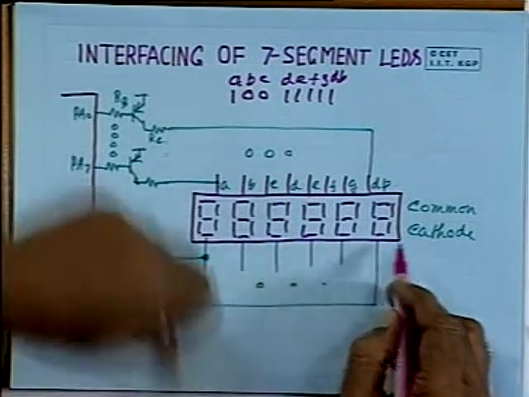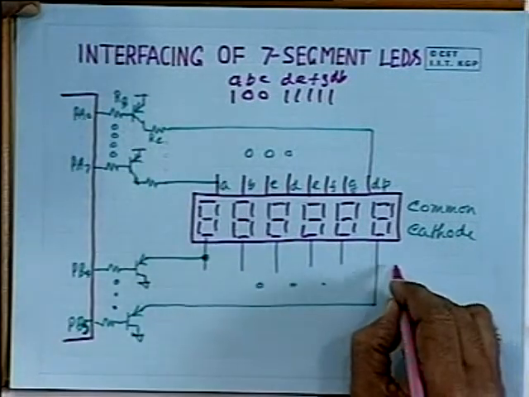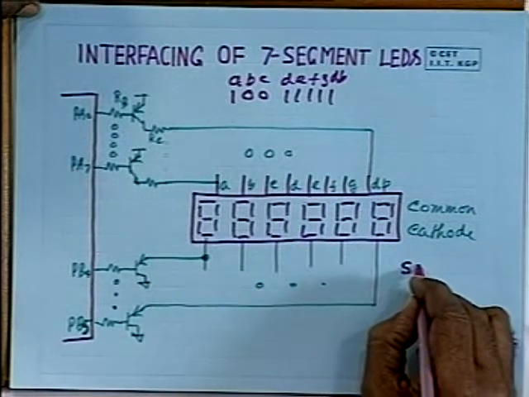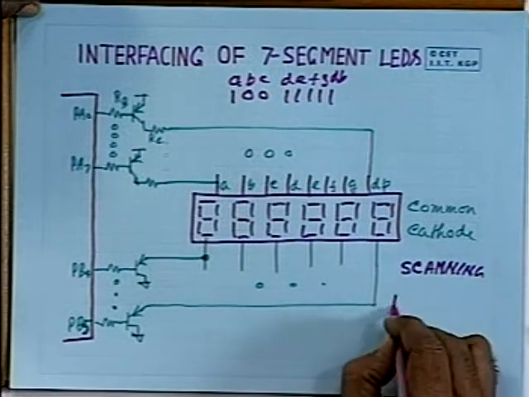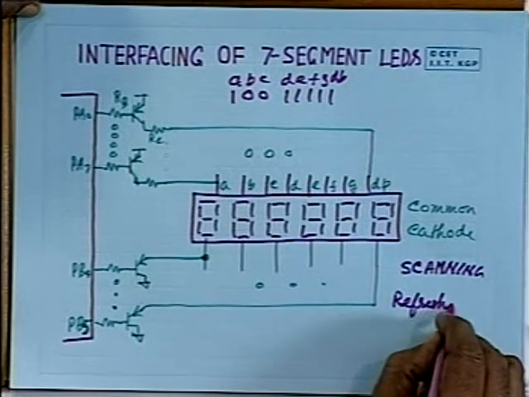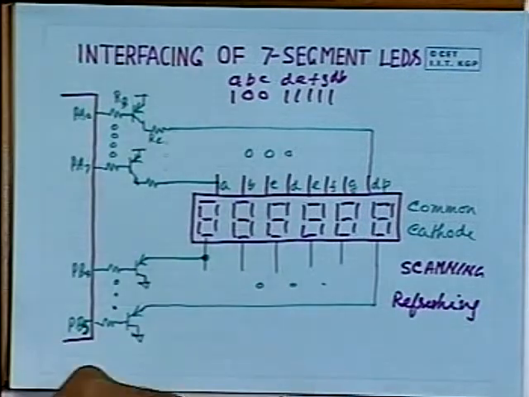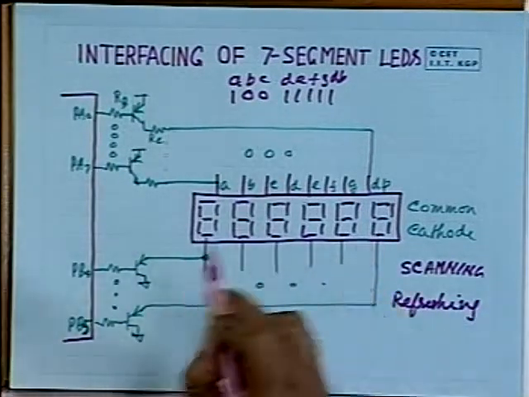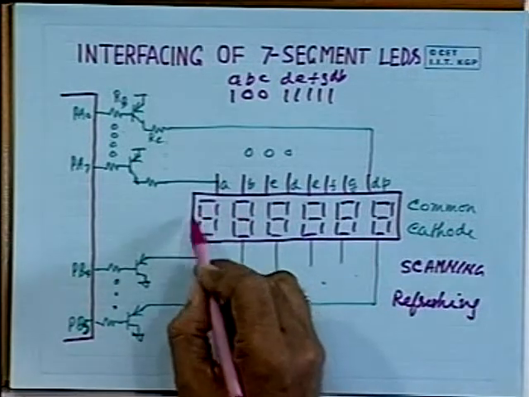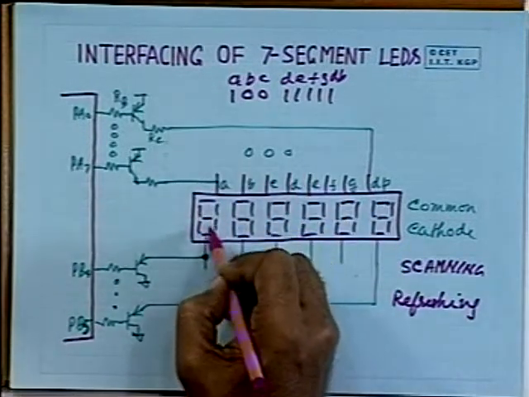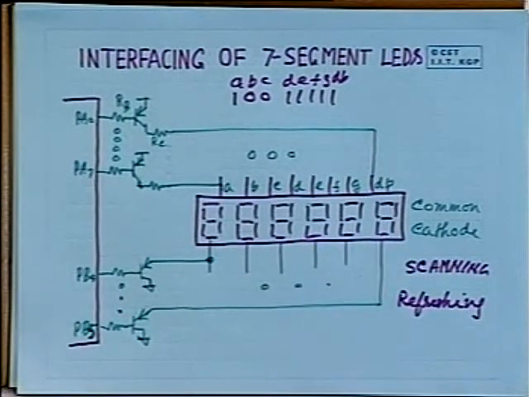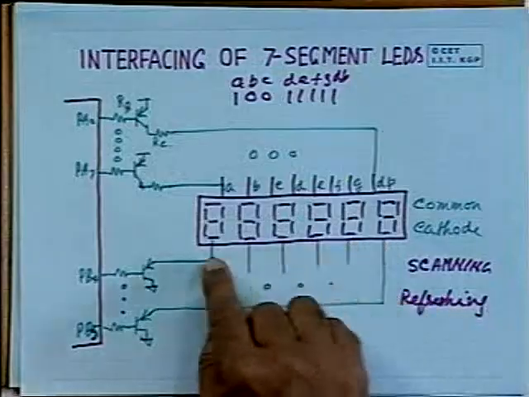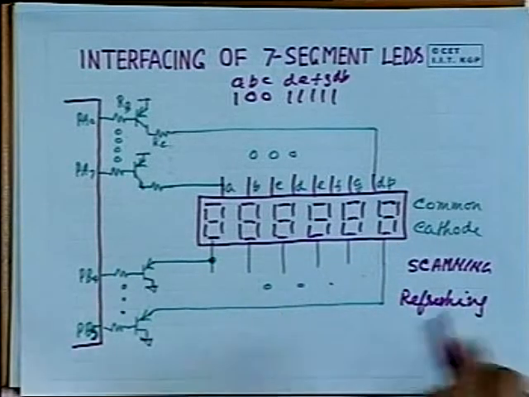In other words, you will be scanning the digits or refreshing all the digits. You can use either term, scanning or refreshing. You have to refresh at regular intervals continuously: select a particular digit and output the corresponding information to display some value, and so on. In this way, you can interface 6 seven-segment LED digits to a microprocessor by using 2 port lines.